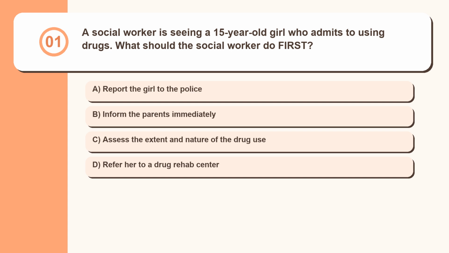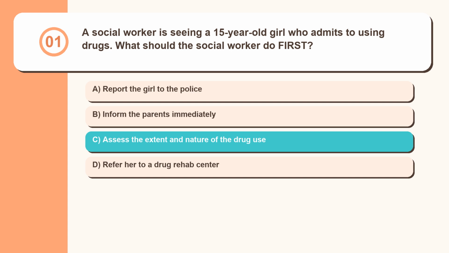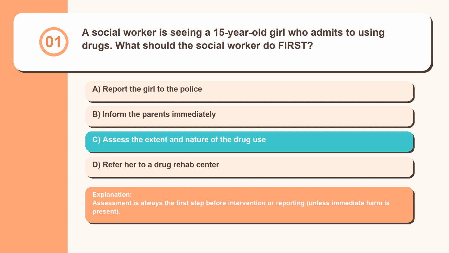Report the girl to the police. Inform the parents immediately. Assess the extent and nature of the drug use. Refer her to a drug rehab center. Assessment is always the first step before intervention or reporting, unless immediate harm is present.